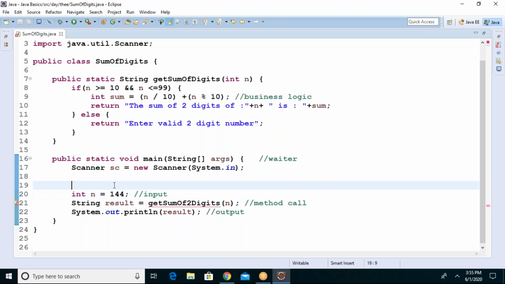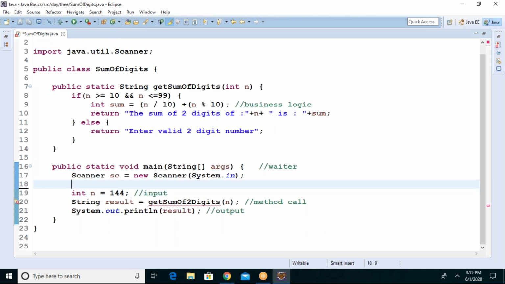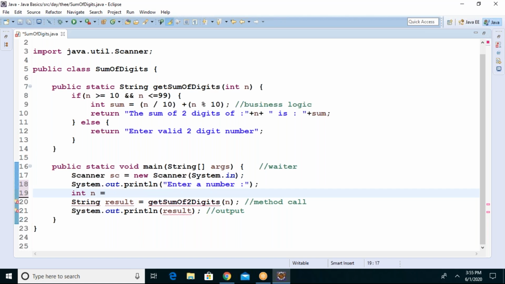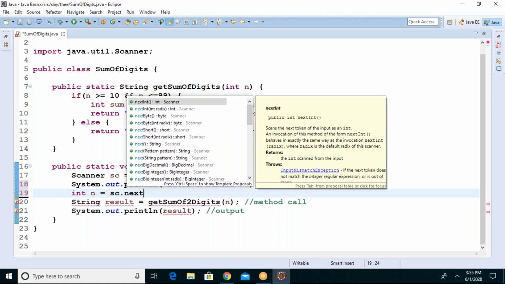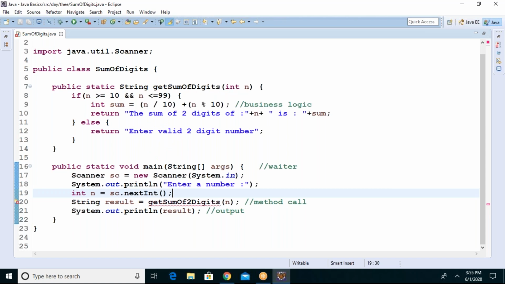Now just write a message: System.out.println("Enter a number"). And rather than a hard coded value, what should I give here? sc.nextInt().